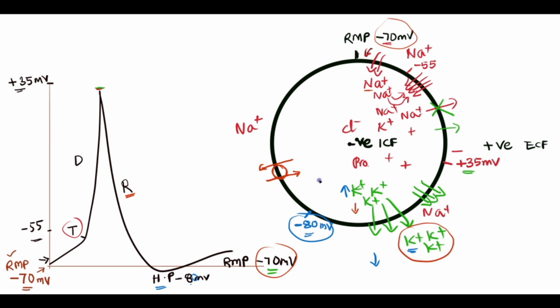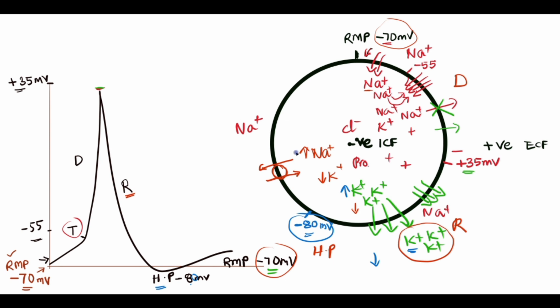Now we have minimal potassium inside and maximum sodium inside, because sodium was already accumulated here and potassium was already sent out. This is the depolarization phase, this is the repolarization phase, and here the hyperpolarization phase. This pump is known as the sodium potassium pump.